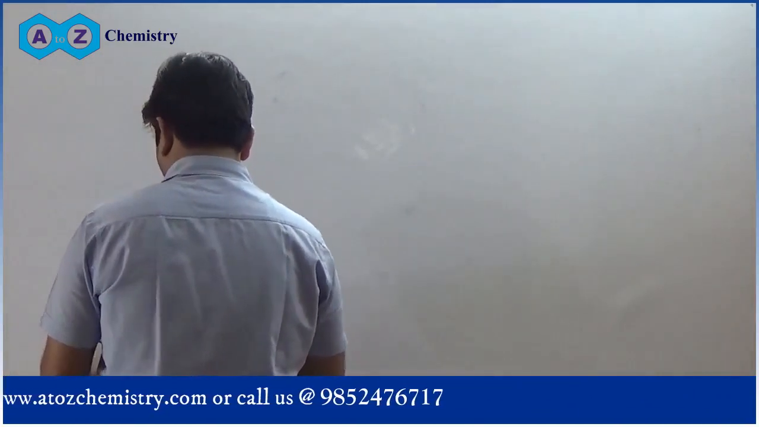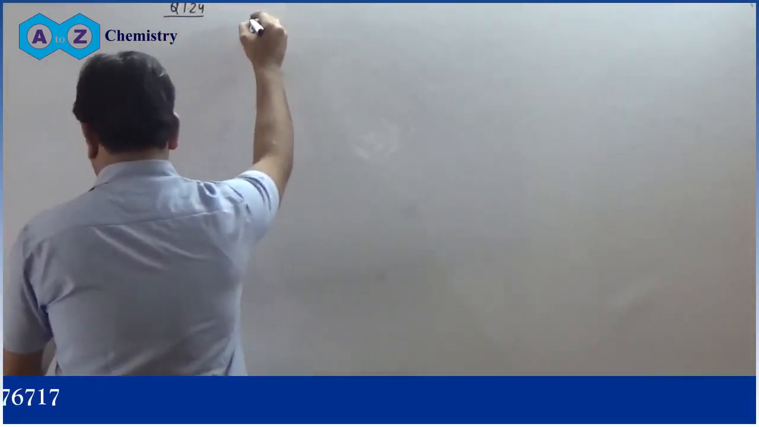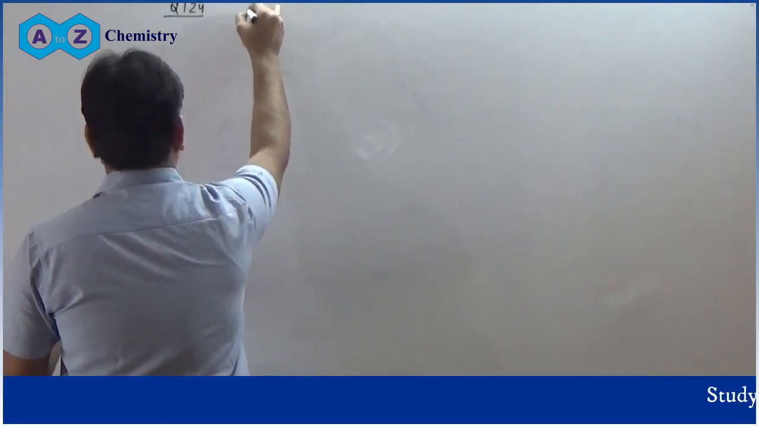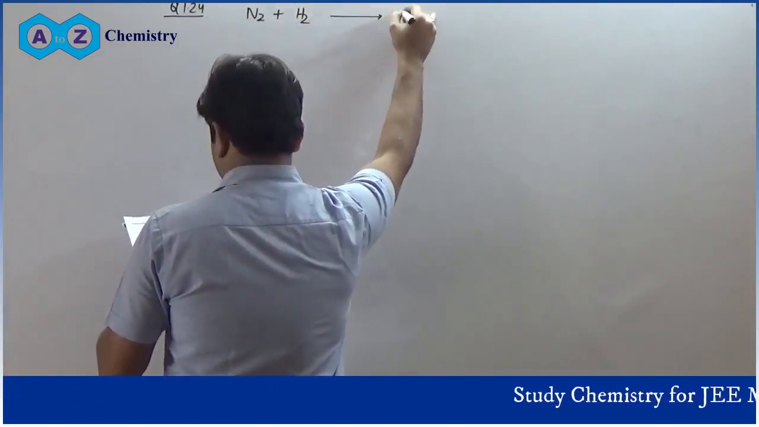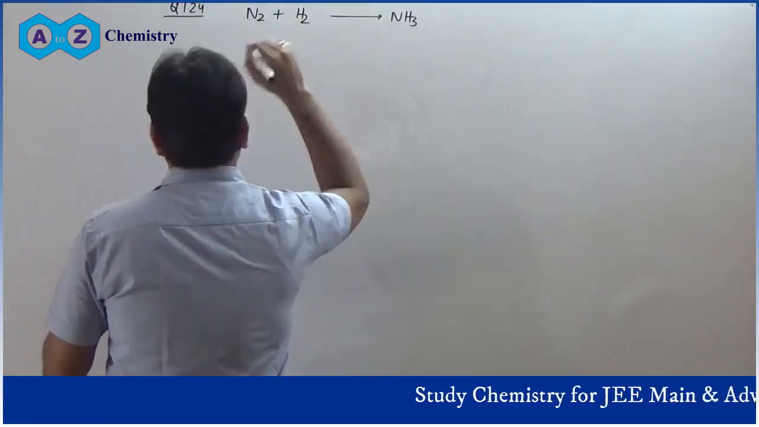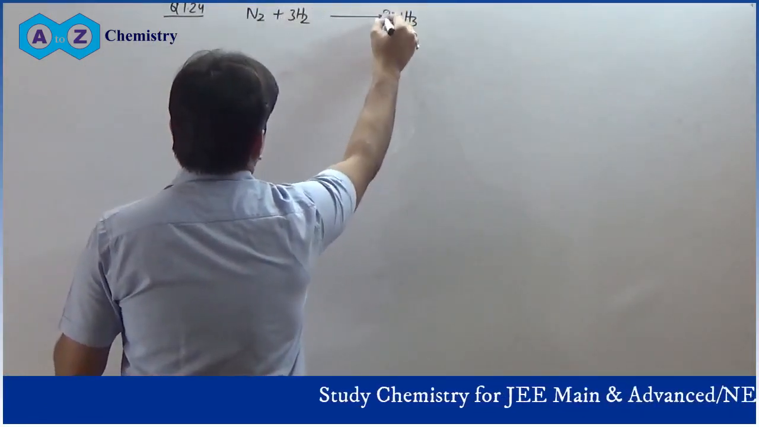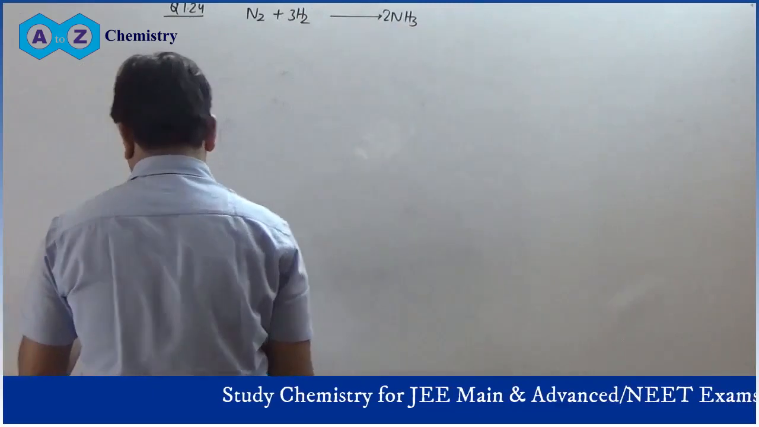Next question is question number 1.24. Question number 1.24 tells that dinitrogen N2 plus H2 reacts to form NH3. If you balance this reaction, you will have this one, all are gases.